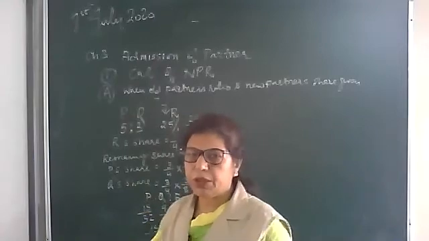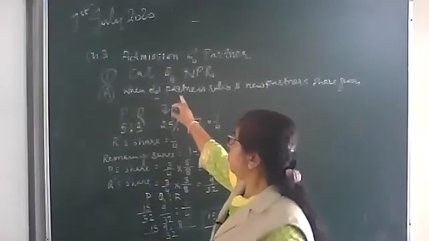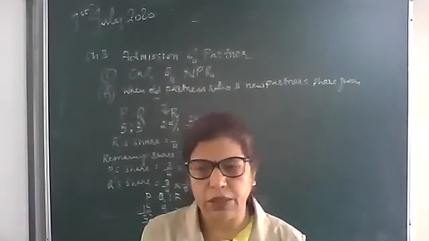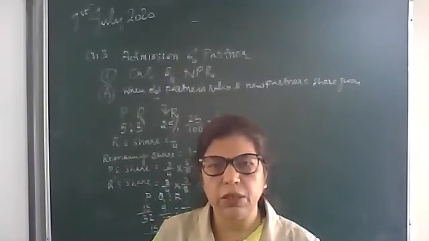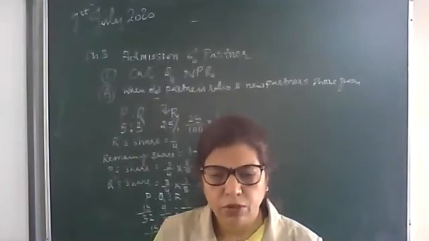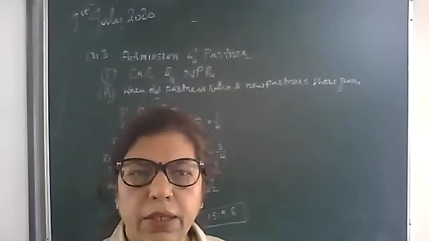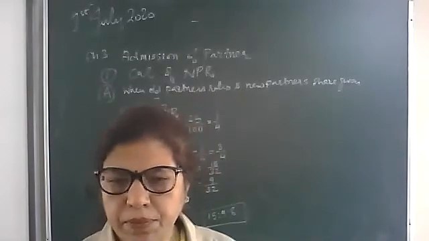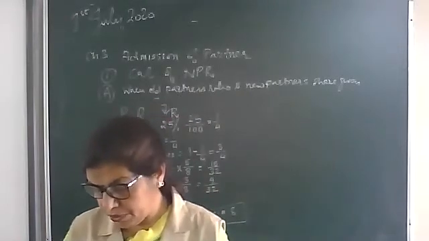See, both questions use the same method, the first method, in which only the old partners' ratio and the new partner's share are given. Okay, children, do these 2 questions as homework, and we will discuss tomorrow. Any doubt? Shall we do more questions? Okay, one more question we can do.